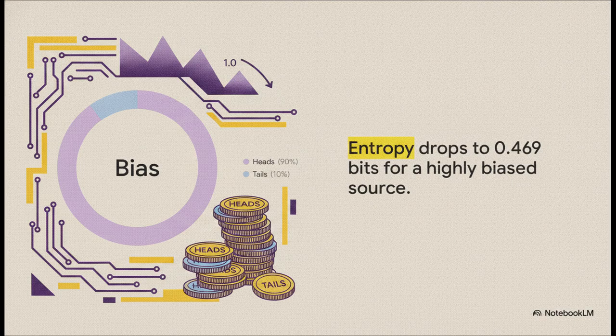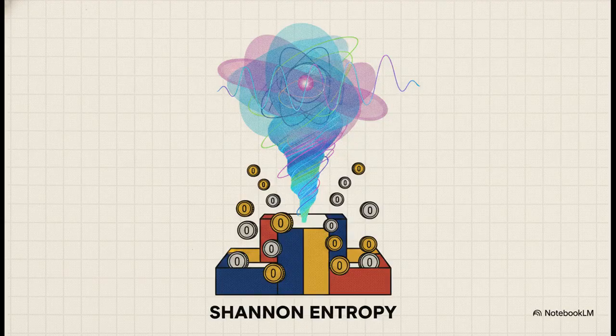According to Shannon's formula, the entropy drops from a perfect 1.0 down to just 0.469 bits. A highly predictable outcome drastically, literally, reduces the actual information you gain. And connecting this back to our broader journey today, Shannon entropy is the classical baseline for something much, much larger, von Neumann entropy. Von Neumann entropy measures the information content of quantum states.